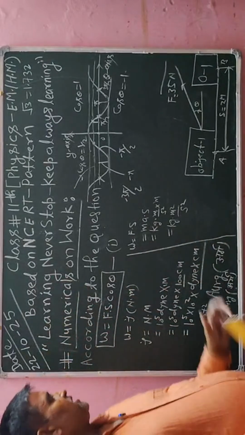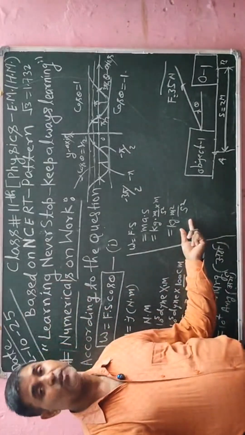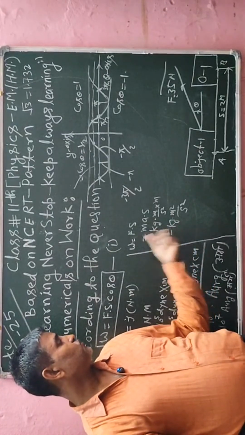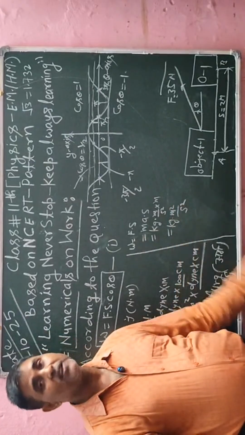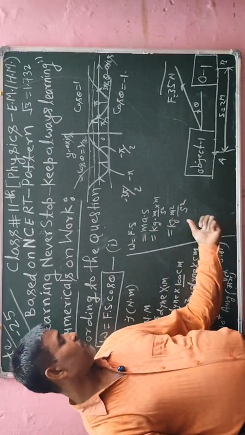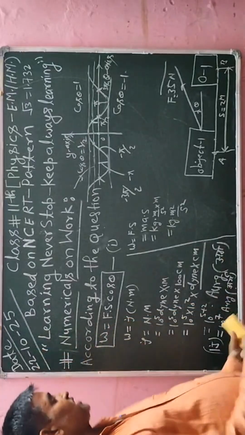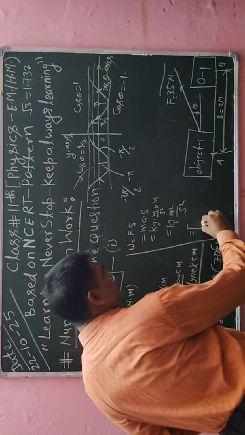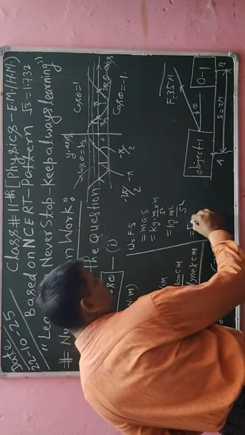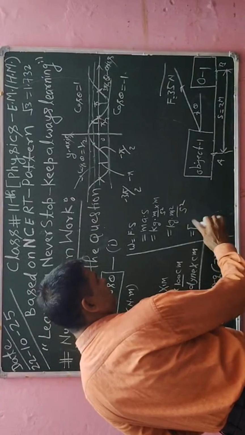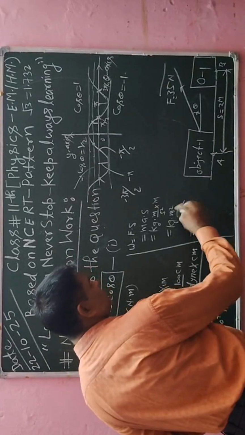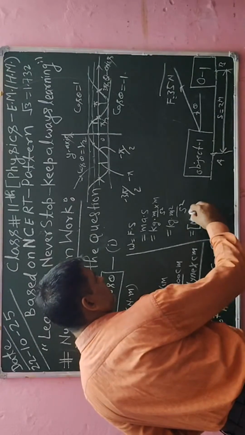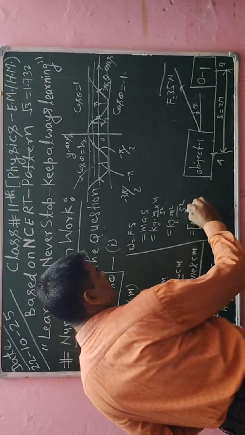This is the MKS unit, that is joule, or kg meter square divided by second square. Therefore I have to write its dimensional formula. The dimensional formula is written in a big bracket, and in place of kg I put capital M. Meter is the unit of length, so its dimension is L square.